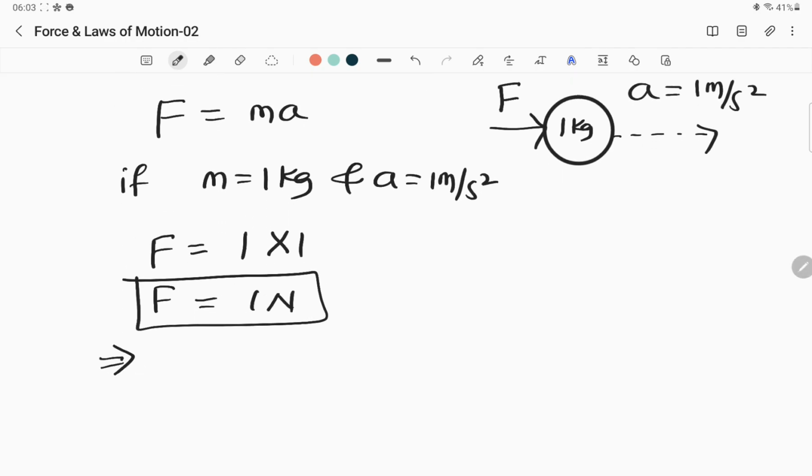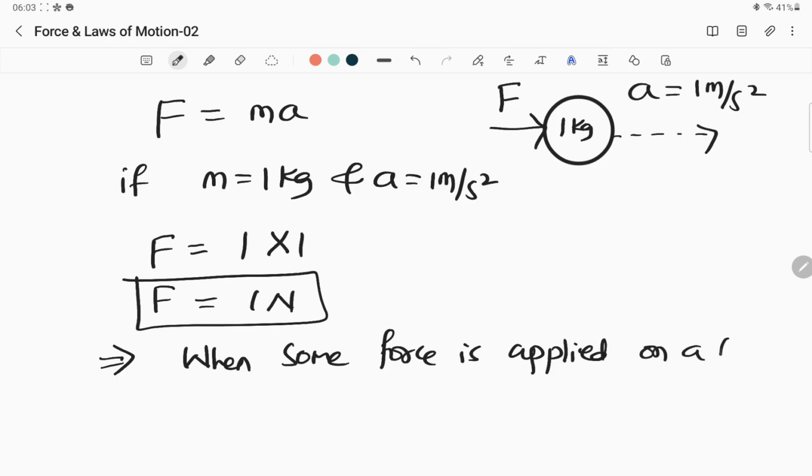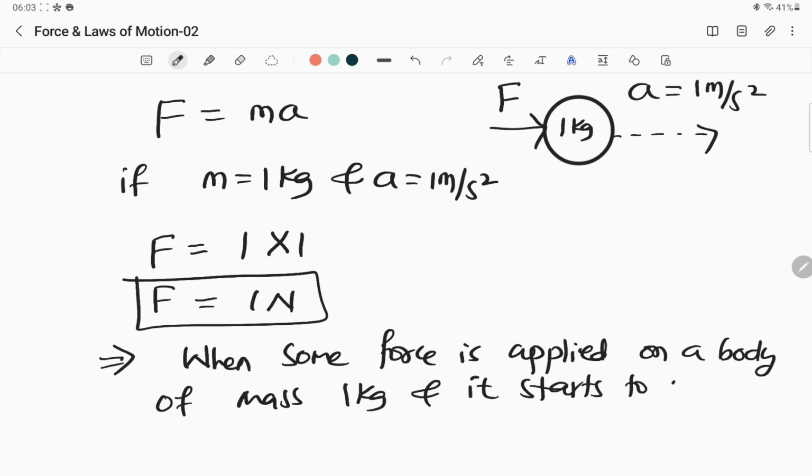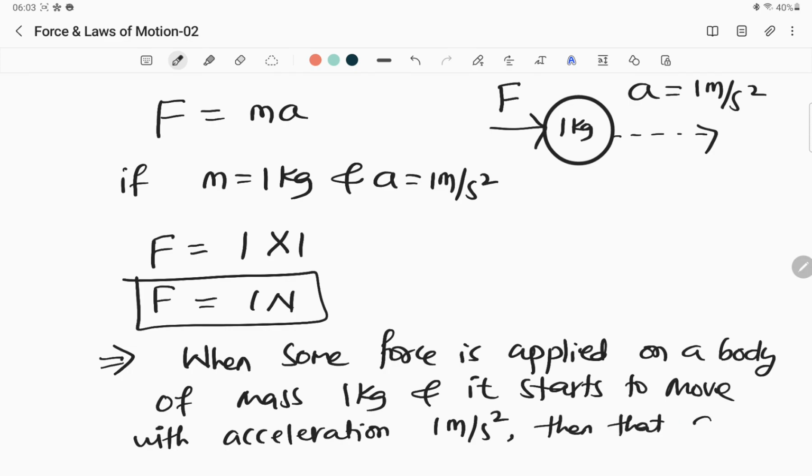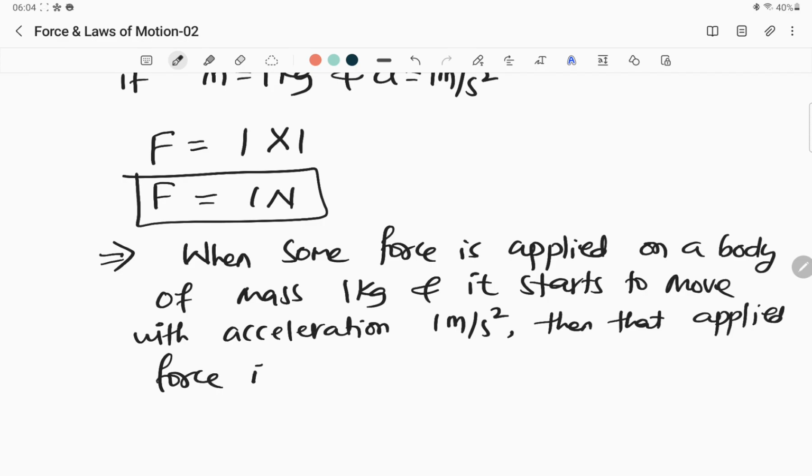The definition of 1 newton goes like this. When some force is applied on a body of mass 1 kg, and it starts to move with acceleration 1 meter per second square, then that applied force is said to be 1 newton.